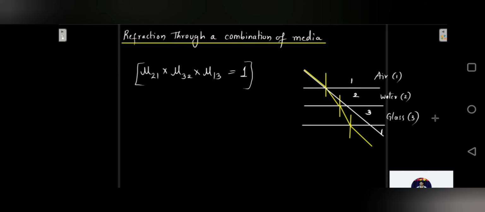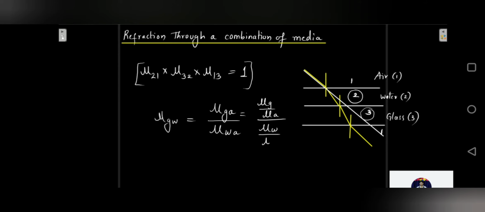Or in terms of this I can also write that the refractive index of glass with respect to water, in terms of air, would be the ratio of the refractive index of glass with respect to air divided by the refractive index of water with respect to air. Because this is going to be refractive index of glass upon refractive index of air divided by refractive index of water divided by refractive index of air.